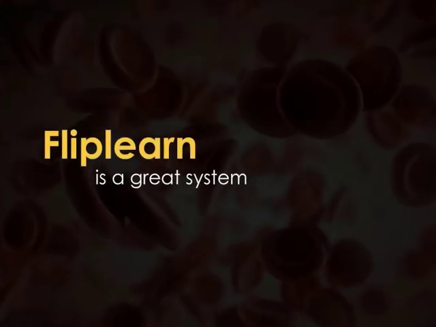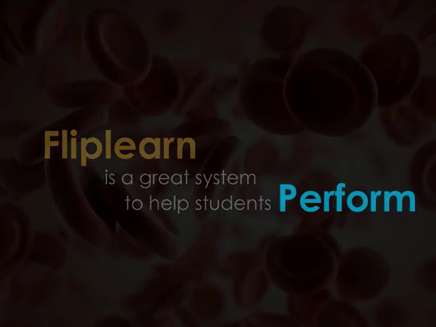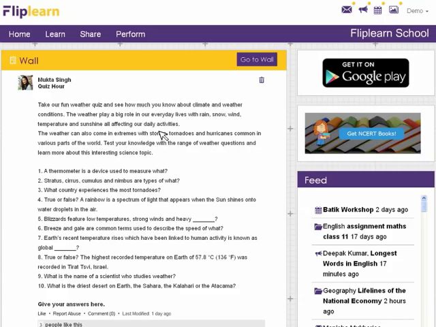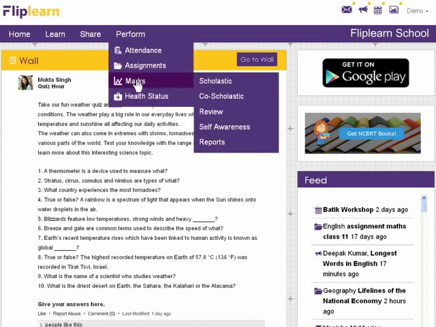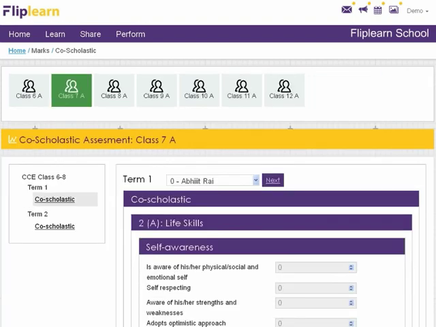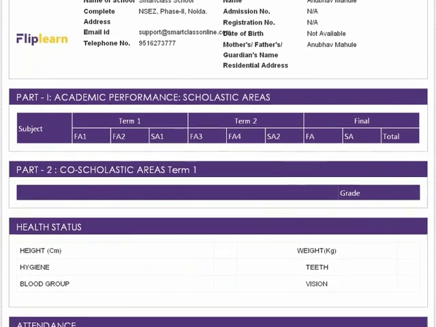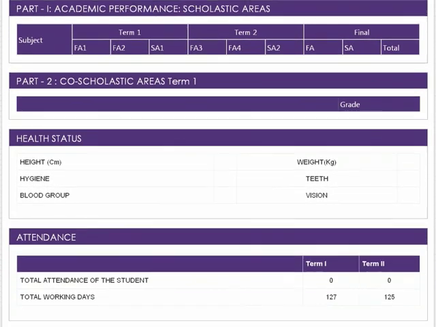Fliplearn is a great system to track the progress of students so that they can perform to their potential. All the scores of the students are available in one place on Fliplearn. Teachers will find it convenient to record scholastic and co-scholastic marks on Fliplearn. Generating CCE report cards is also easy and will save a lot of time for teachers.